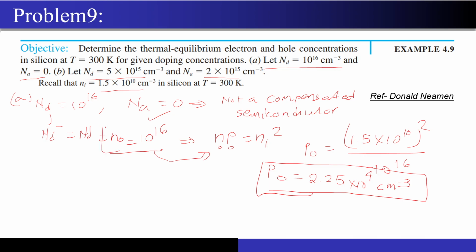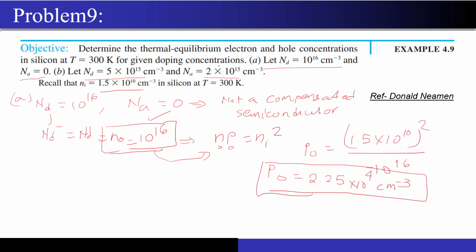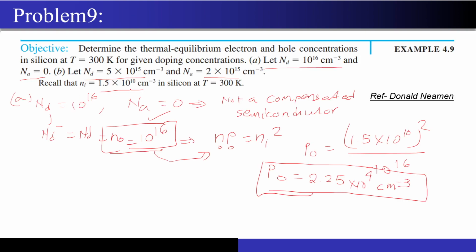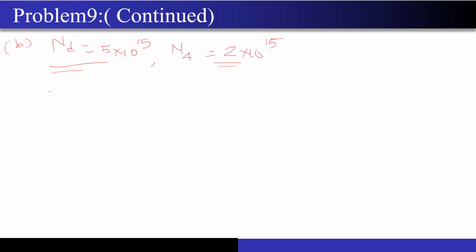I'm just highlighting them over here, right? So now let's move on to case number B. What was case number B? Nd was around 5 into 10 to the power 15, right? And what was the Na value that was given to me? It was around 2 into 10 to the power 15, correct? Their magnitudes are pretty close with each other, so I have to use that formula for the compensated semiconductors, right, to actually know how much is the concentration.